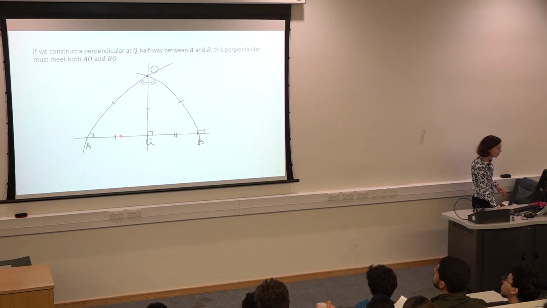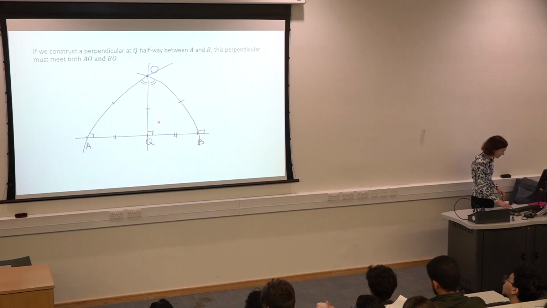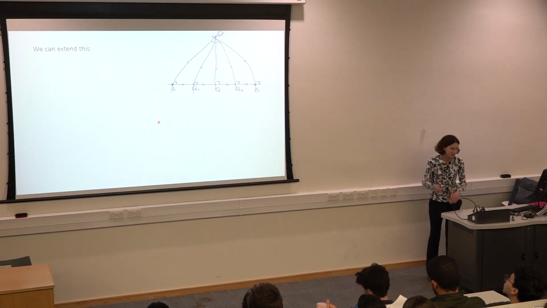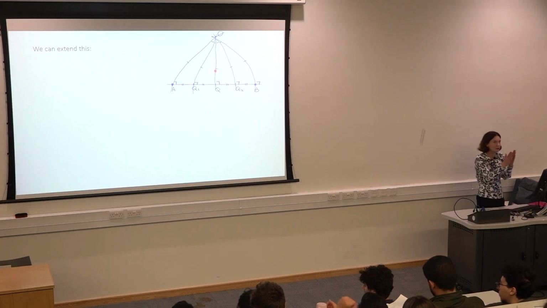I could repeat the performance. If I took another point here and another point here and drew lines going up, they would also cut through O, right? So I think I have a slide with that. Not very good, but yes, so it will go up again, right? So I've made the angles up here even smaller. I've made them all a quarter of the size. So I can make smaller and smaller and smaller.